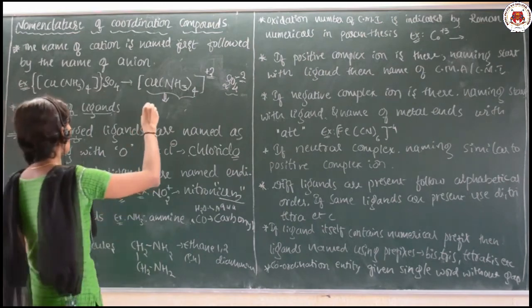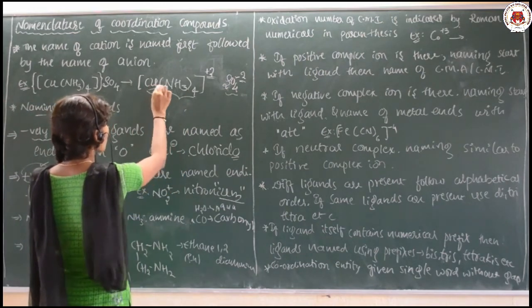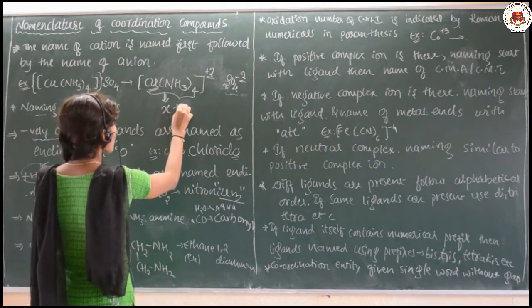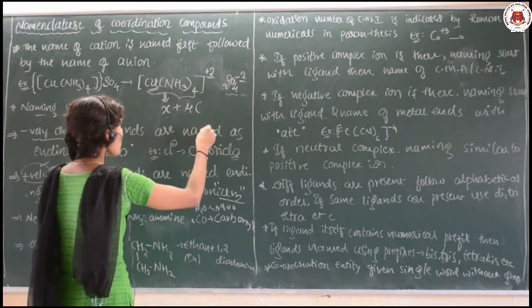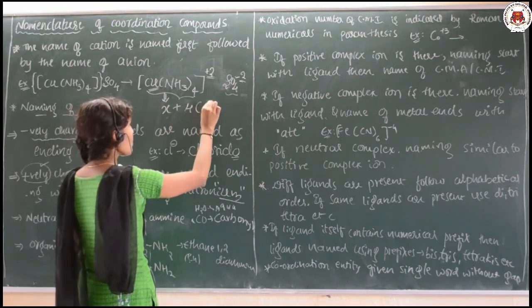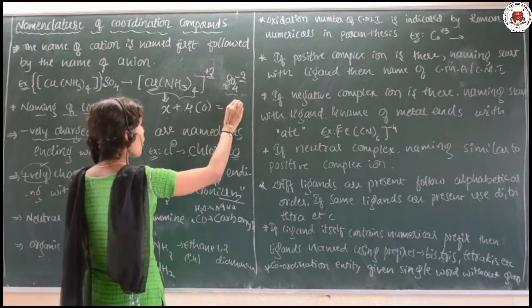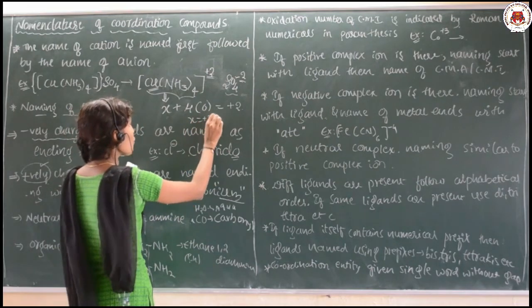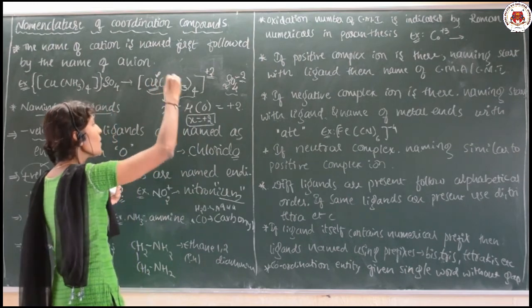For example, I want to calculate this here. See what happens. I don't know the oxidation number of copper, I will keep it as X, plus 4 amines. It is a neutral ligand, so I will take it as 0, and it should equal the charge of the complex, that is plus 2. X is equal to plus 2. It means the oxidation number of the central metal atom is plus 2.